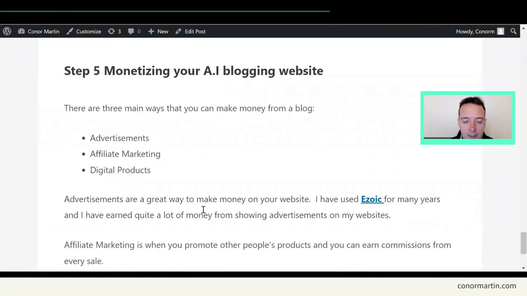The next one is affiliate marketing, where you promote other products. Okay, Amazon.com is one of the biggest affiliate marketing networks, right? It's got its own platform called Amazon Associates. And for example, in our rugby example earlier, we could just find some cleats on Amazon.com and put them into our article, and link them. And then when somebody clicks on that link and goes to Amazon and makes a purchase in the first 24 hours, then we will earn a commission. Okay, that's how affiliate marketing works.